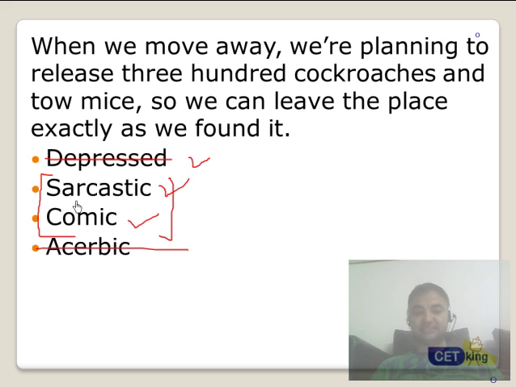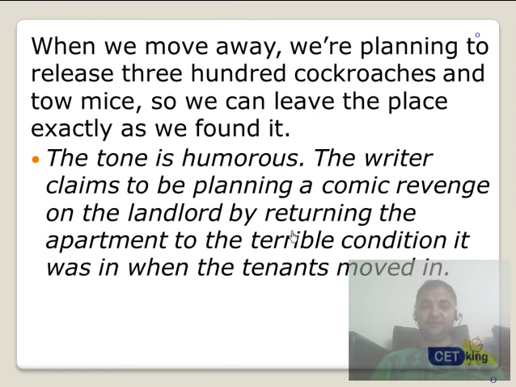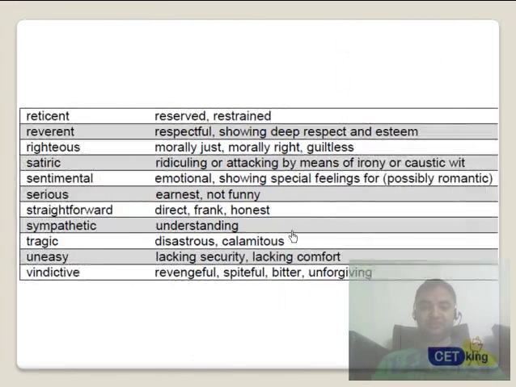Now, sarcastic is a bad sense of comic. Comic is still a positive word. So sarcastic is a bad word. See, this is what we're doing now. Once we move on to the next strategy, the G strategy, I will talk about how we can solve all these questions within 30 seconds. But this video is more of an introductory video to all the kinds of tones which are there. When we are moving away from this, obviously the tone is humorous, a comic tone.